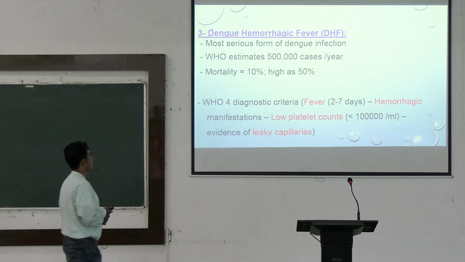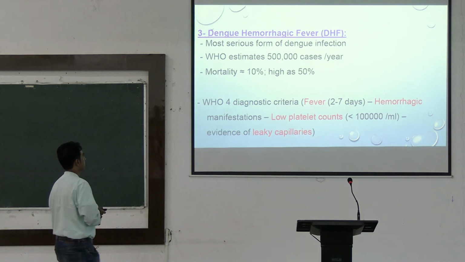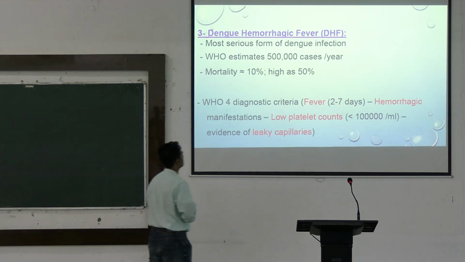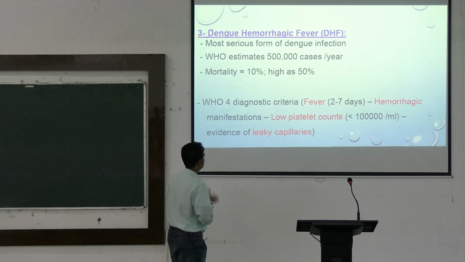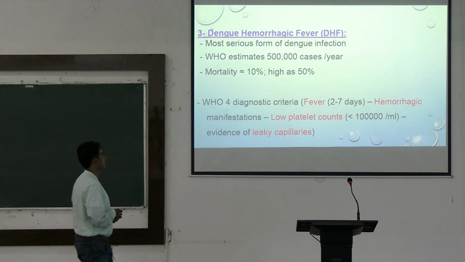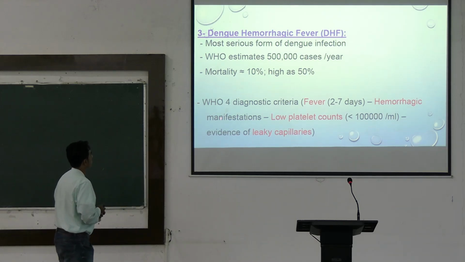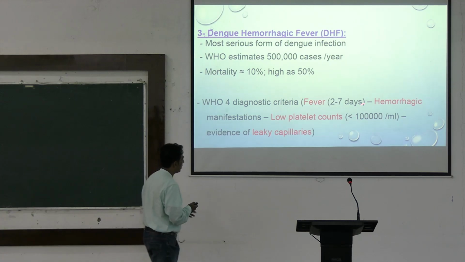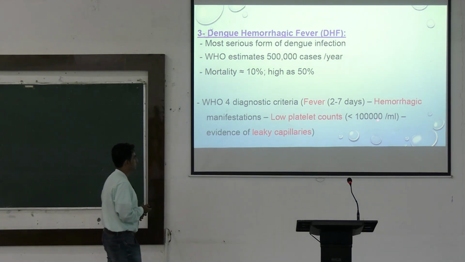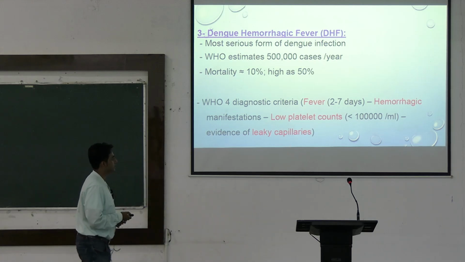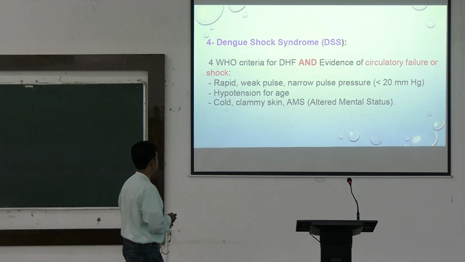In dengue hemorrhagic fever, this is the most serious form of dengue infections. The WHO estimates that there are more than 500,000 cases per year, and mortality is approximately 10%, but can be as high as 50%. WHO has 4 diagnostic criteria for this: fever of 2 to 7 days, hemorrhagic manifestations with low platelet counts, and evidence of leaky capillaries. The platelet count should be less than 10,000 per ml.